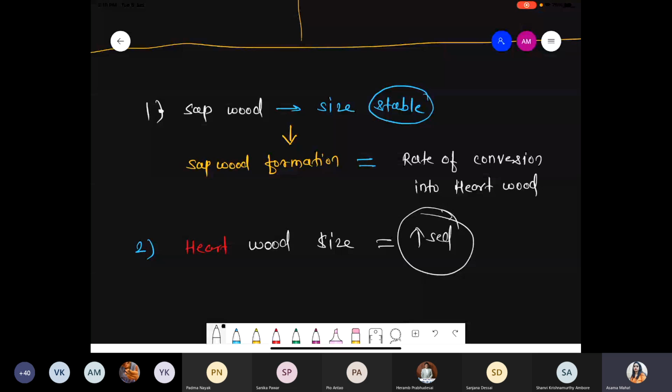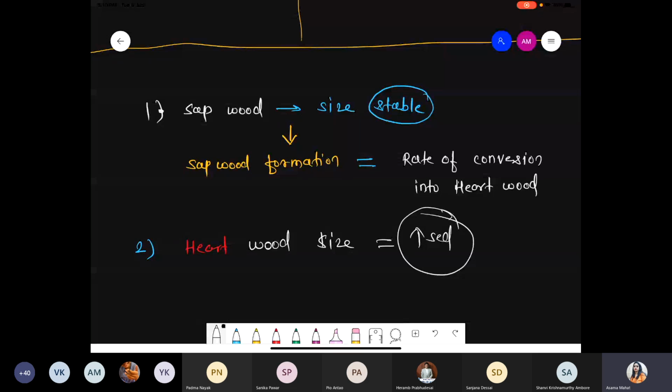For example, if 100 sapwood cells get formed, ultimately those 100 get converted into hardwood. Then again the vascular cambium can form 100 sapwood, and those 100 convert into hardwood. Again the vascular cambium forms 100 sapwood, and that 100 sapwood is converted into hardwood. So the size and number is constant for the sapwood, because the formation and the conversion rate is constant. On the basis of that, we are taking that sapwood size is stable.